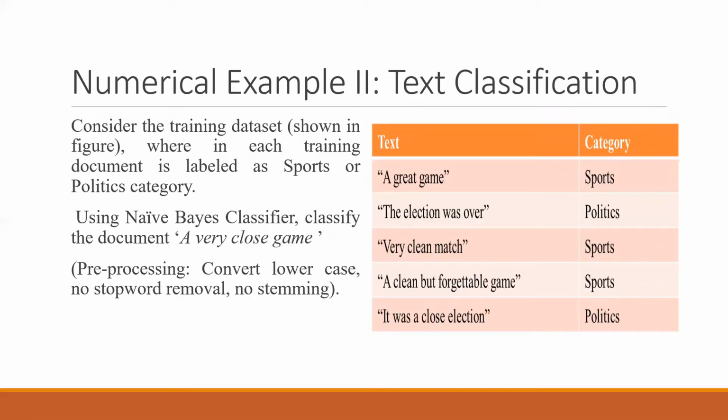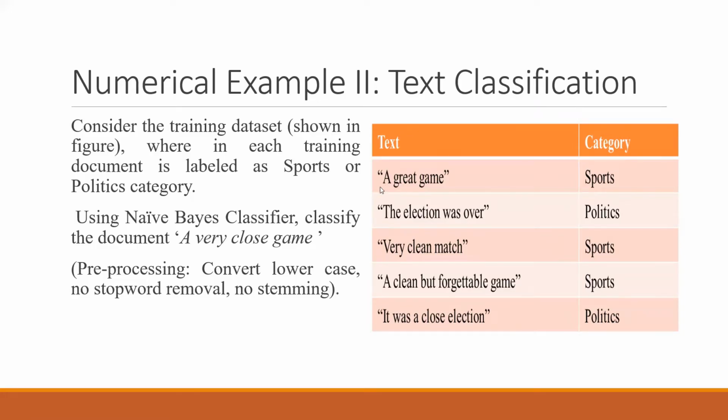Earlier, we have already seen the example of playing golf or not, but now let's see how we will handle this on text. Consider that you have a training data set as shown on the right hand side. You have multiple sentences, which we will call multiple documents: document 1, document 2, document 3. Let's say that there are 5 documents in this. In the training data set, each training document is labeled as either the sports category or the politics category. So we have these two categories for each document.